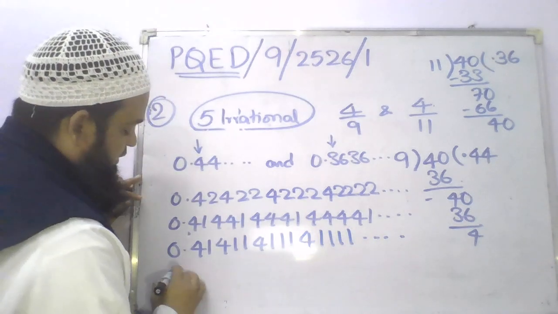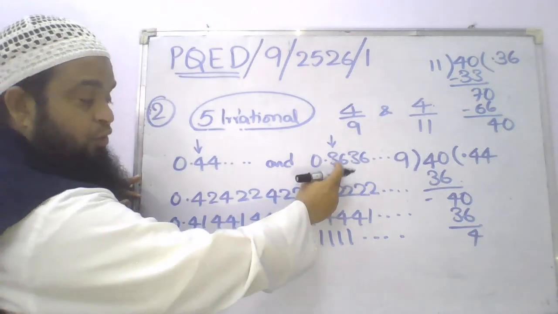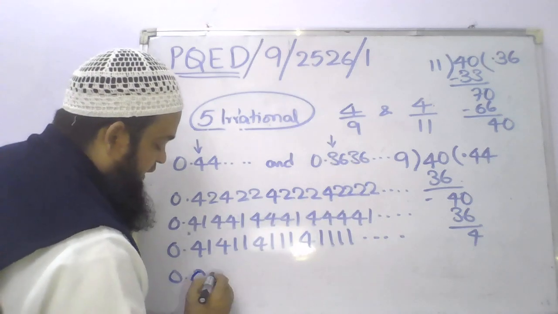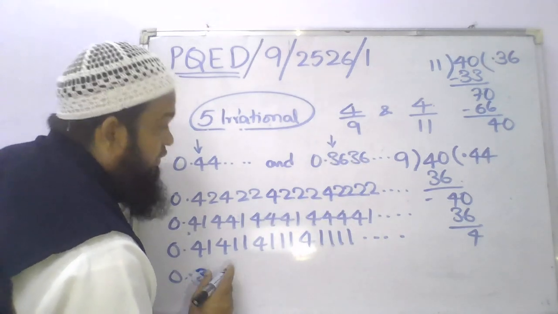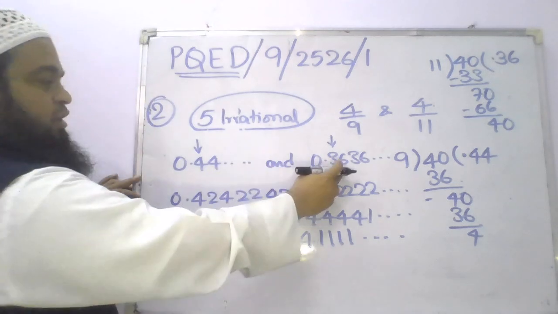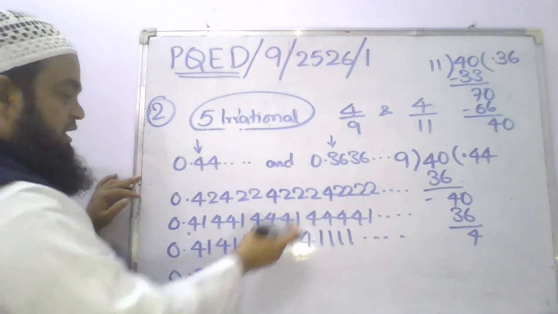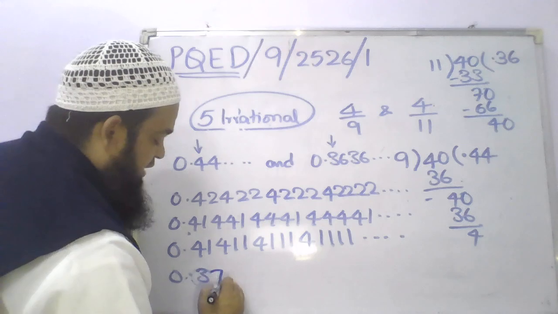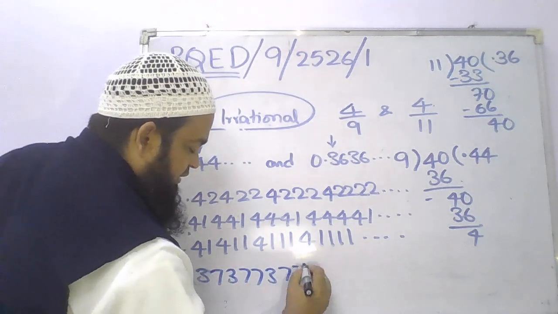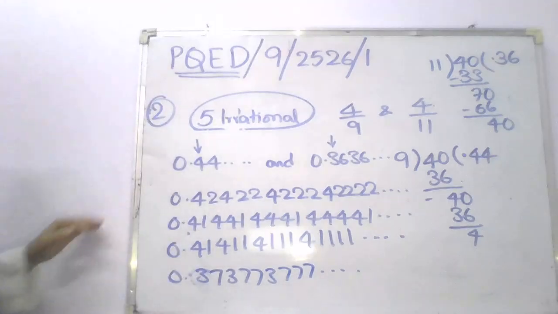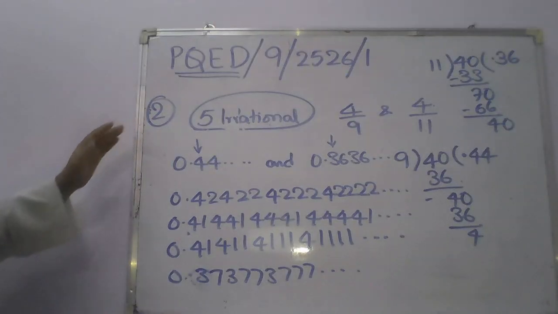Understood? And it should be more than 0.36, because that is the smaller number and this is the bigger number, right? So it can be 0.37, 377, 3777, and so on. So in this manner, you can write 5 irrational numbers.